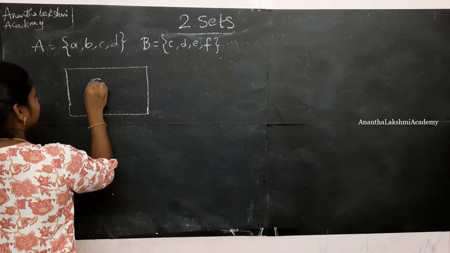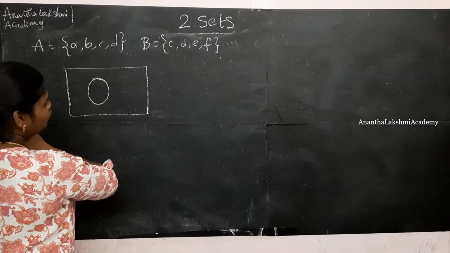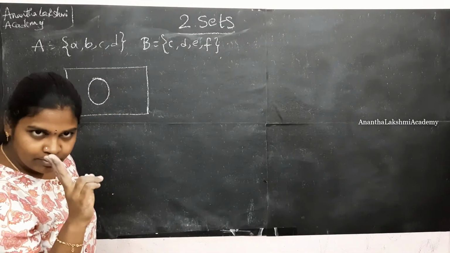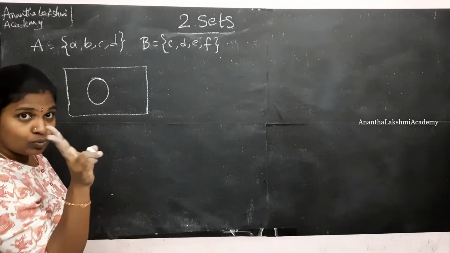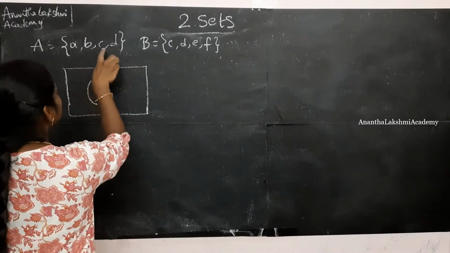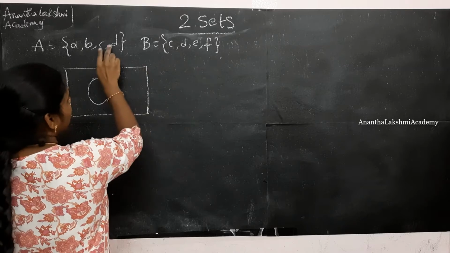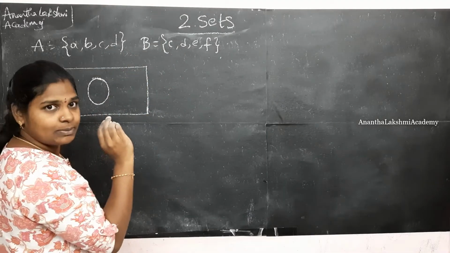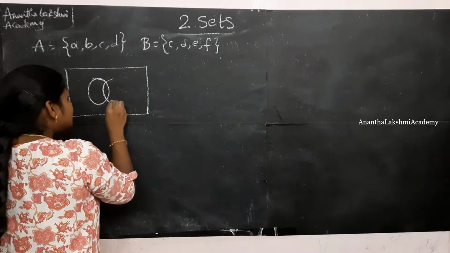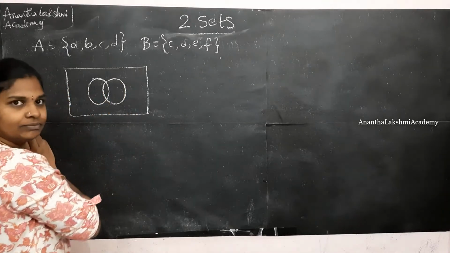A is a set. When you have two sets, they have to be enclosed with two circles. Now A, B, C, D and C, D, E, F: C and D are common in both places, so the circles will overlap.